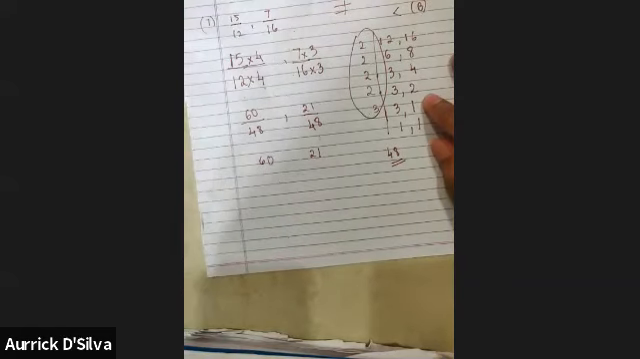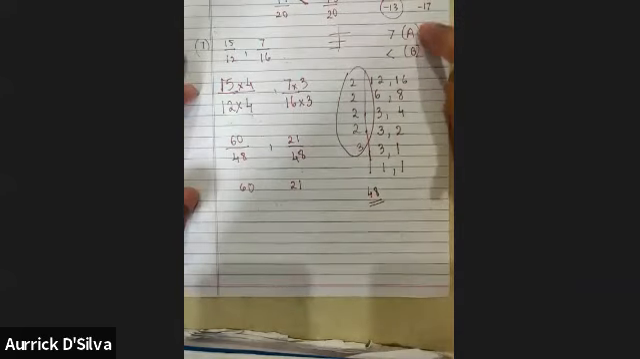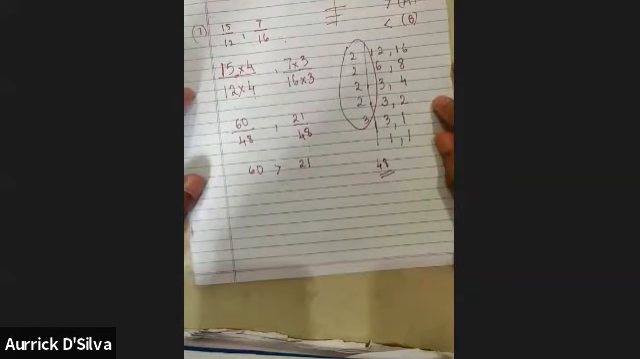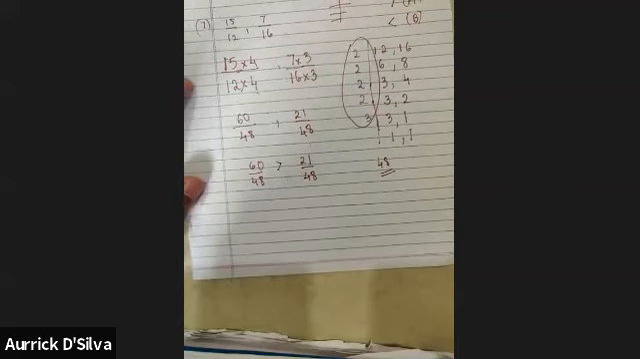Tell me, out of the two, which one is bigger? 60. Okay, let me give options. Out of A and B, which one? A. Perfect. Is anything missing? Yes sir, the fraction is incomplete. Okay. So 48 upon 48. Correct? Yes. Can we stop here, Hitesh?